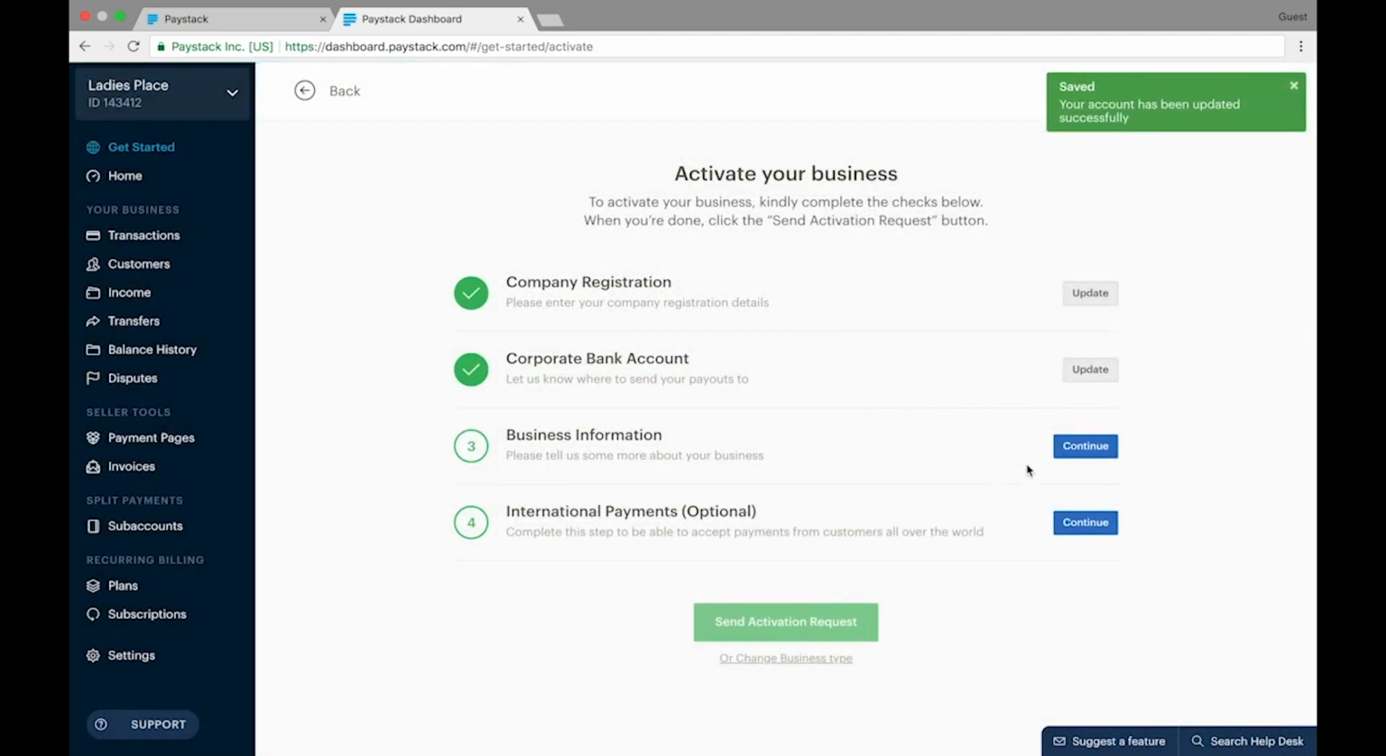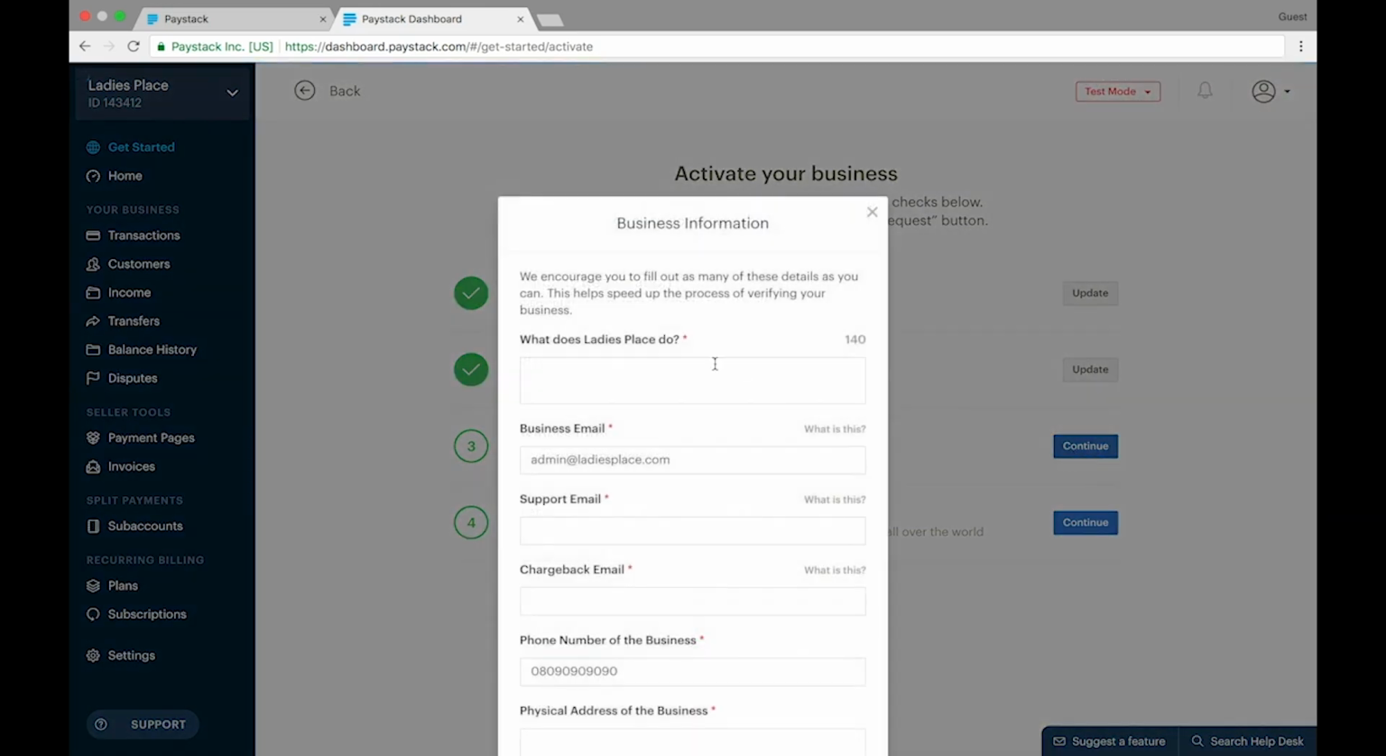Now the third section is to provide the business information, so continue. The first question here says, what does Ladies Place do? This is expected to be a proper description of what the business does. It is required so that Paystack will properly categorize our business on the records. So we're just going to say ladiesplace.com is an online store where we sell female wares and accessories.